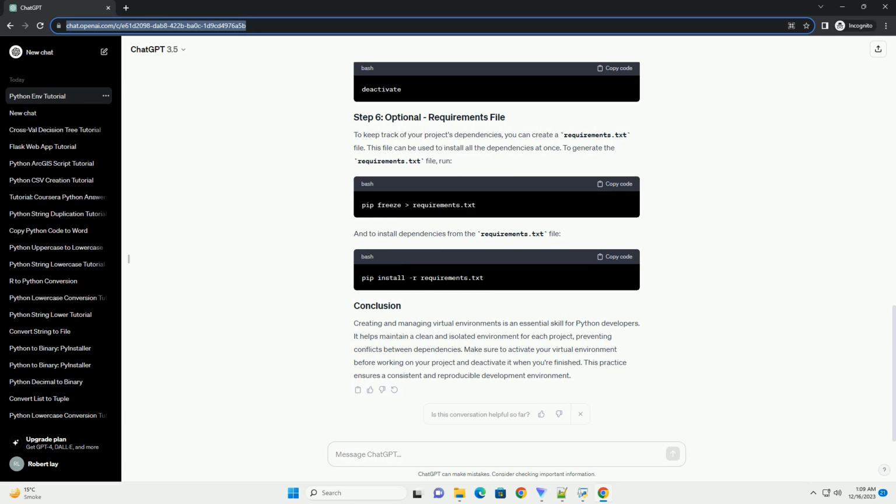Now that your virtual environment is active, you can use pip to install Python packages without affecting your system-wide Python installation. Replace package_name with the name of the package you want to install. When you're done working in your virtual environment, you can deactivate it using the following command. If you close your terminal or work on your project later, you need to reactivate the virtual environment using the activation command from step 4.